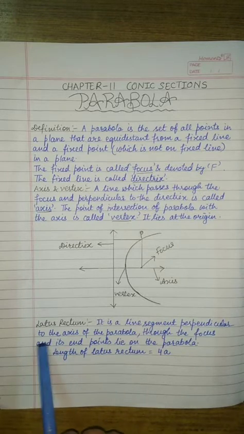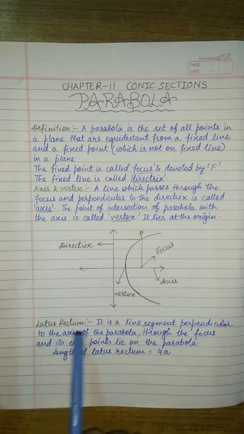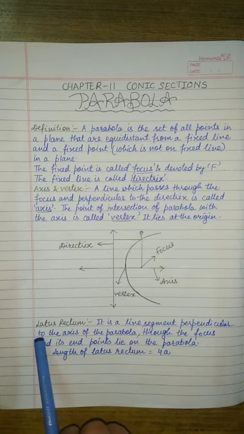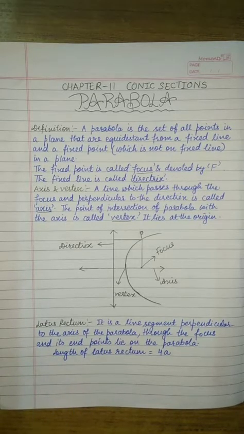Then the most important topic related to parabola is the latus rectum. Now what is the latus rectum? It is a line segment which is perpendicular to the axis of the parabola, and it passes through the focus and its end points lie on the parabola, and the length of the latus rectum is always 4a.